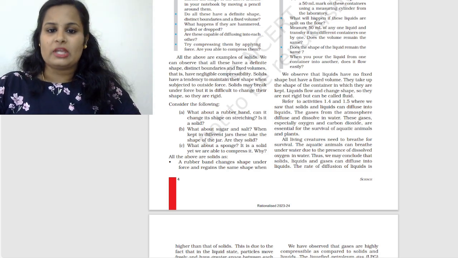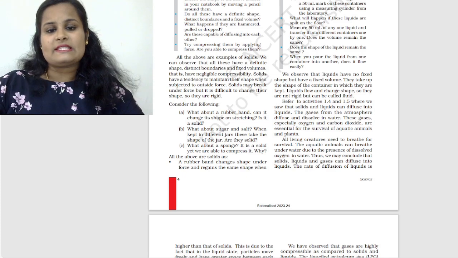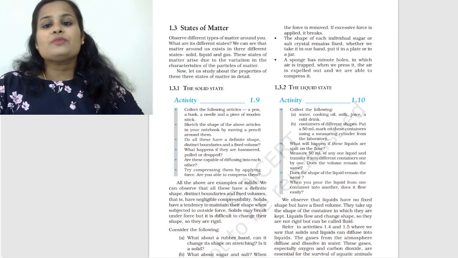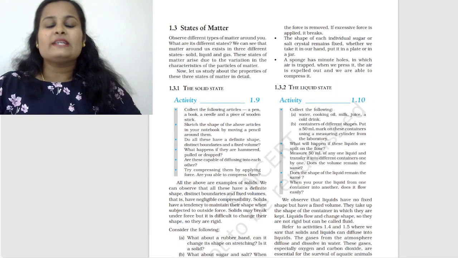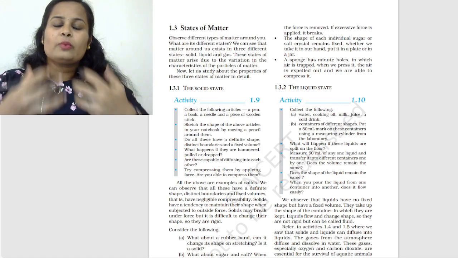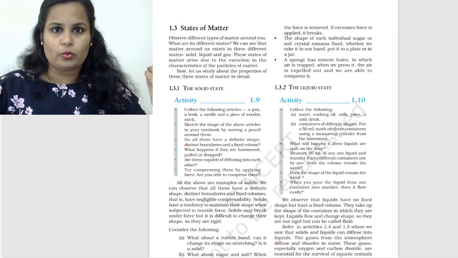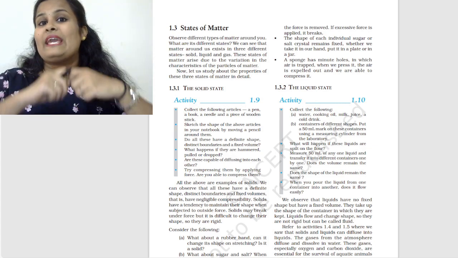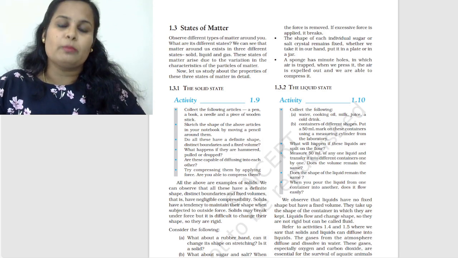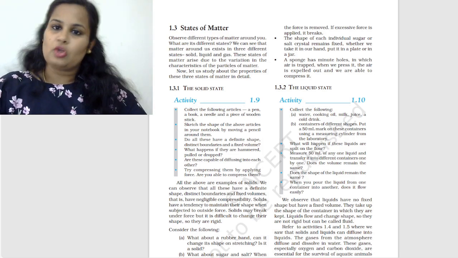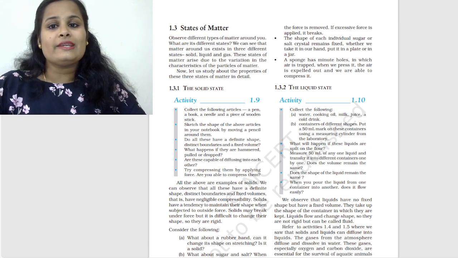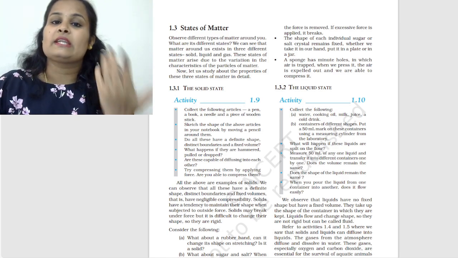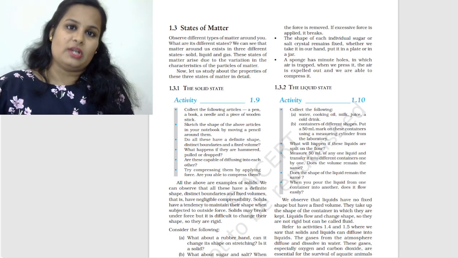A rubber band changes shape under force, but as we've already discussed, it regains the same shape when the force is removed. If excessive force is applied, it breaks. So once we apply some force, it elongates, and when we release that force, it regains its original shape itself. And if we apply excessive force to the rubber band, it may even break. But still, a rubber band is said to be a solid only. Now, the second case: the shape of each individual sugar or salt crystal remains fixed, whether we take it in our hand or put it in a plate or a jar.